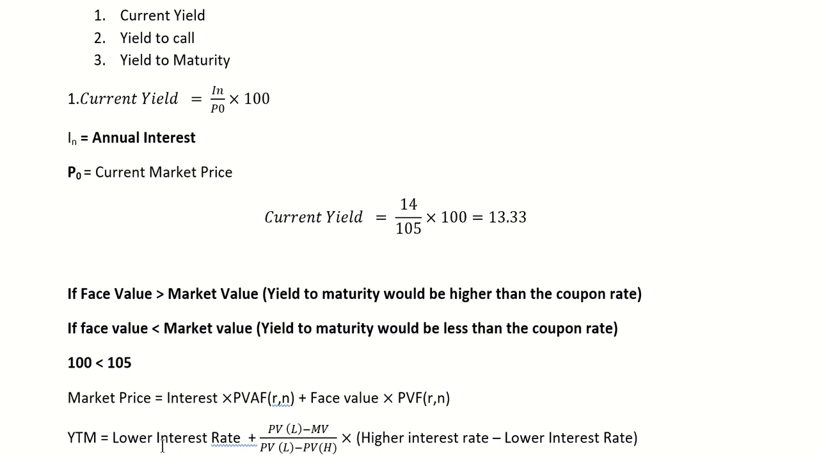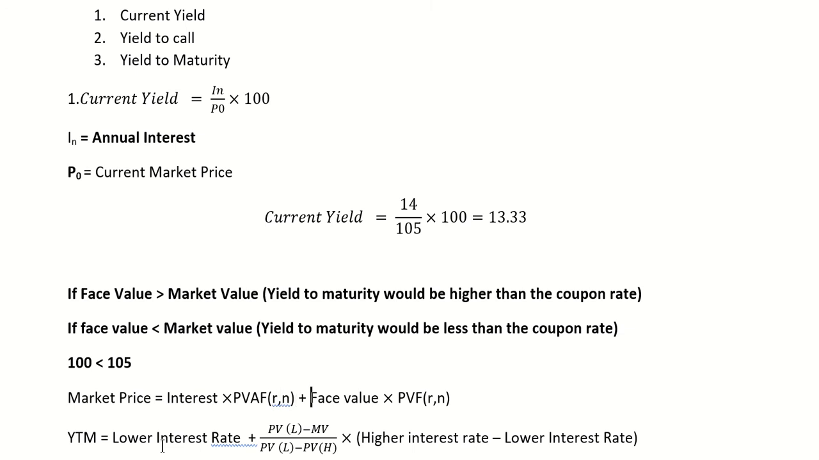Okay, so market price equals interest into PVAF. Here we see the PVAF table, present value annuity factor. Why annuity? Because interest we get every year. We do not get interest in lump sum. Every year we get a certain amount of interest. That's why we use the present value annuity factor. R is the rate of return and N is the time period. And face value, whatever the face value is.